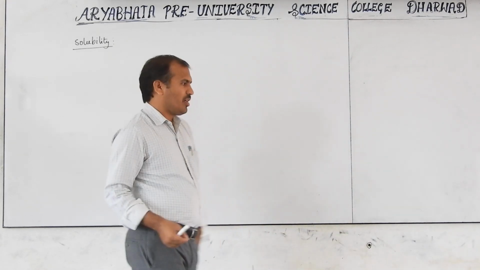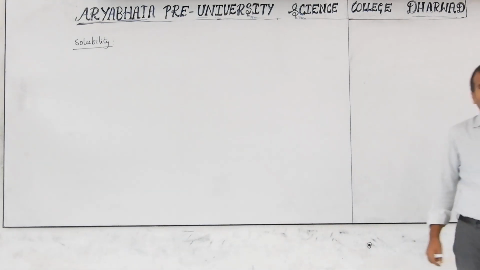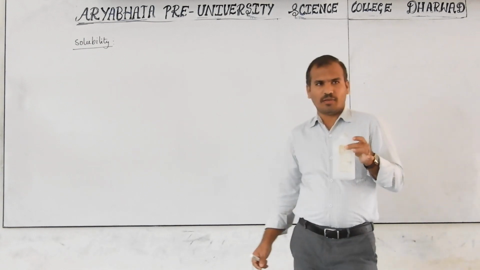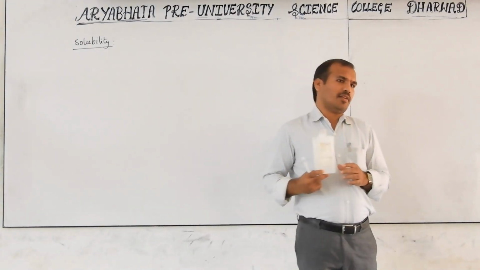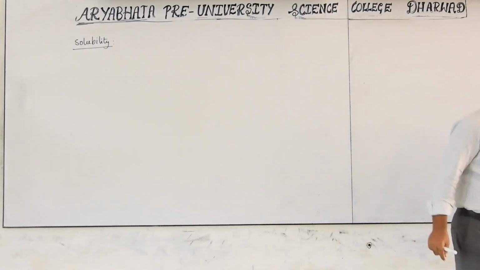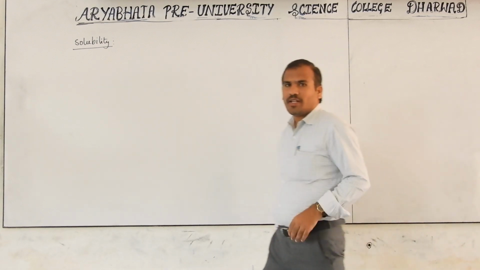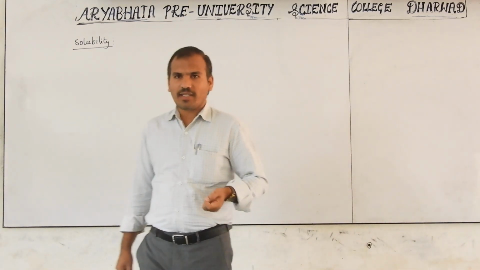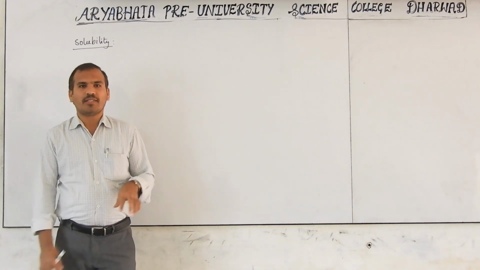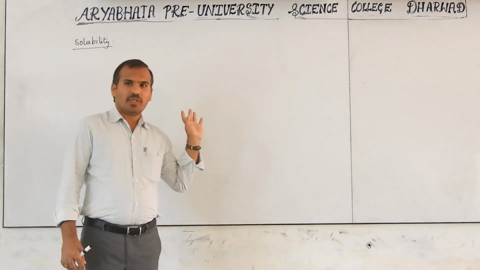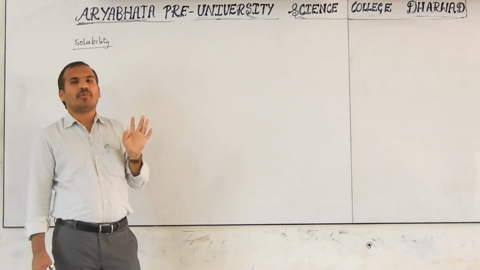Now ethanol, this alcohol: is it soluble or insoluble? I ask you the question: is alcohol soluble or insoluble, and in which solvent? Now I have not given any solvent. Then which one do you have to consider? Unless any solvent is given, we have to consider water as the solvent. Solubility of alcohol means in water only.